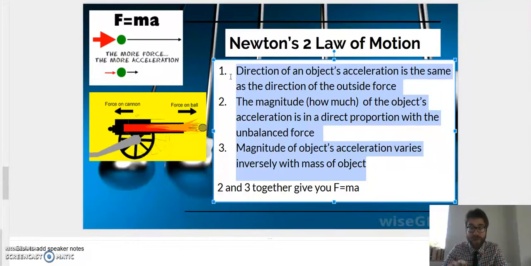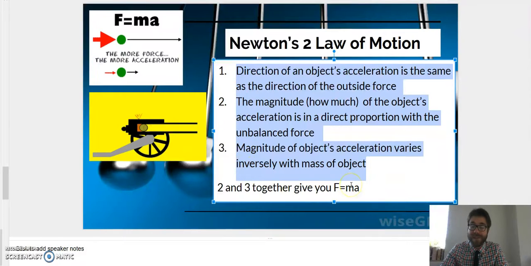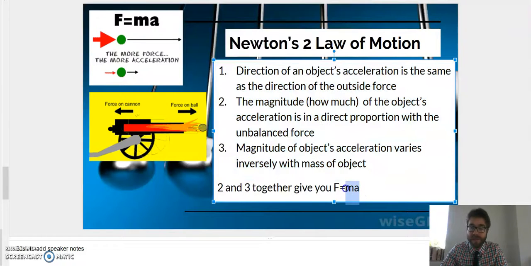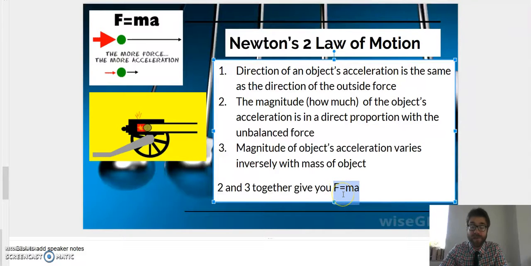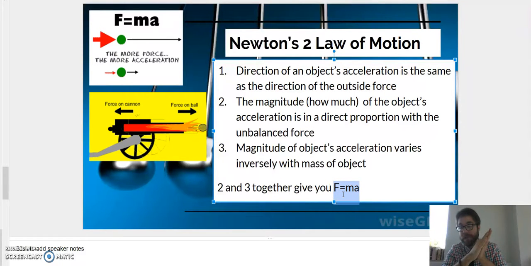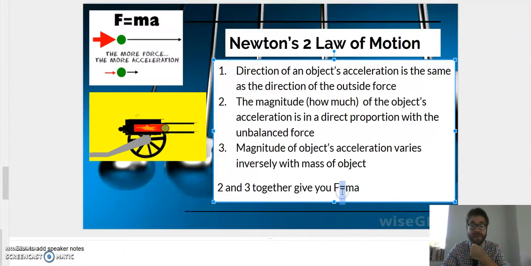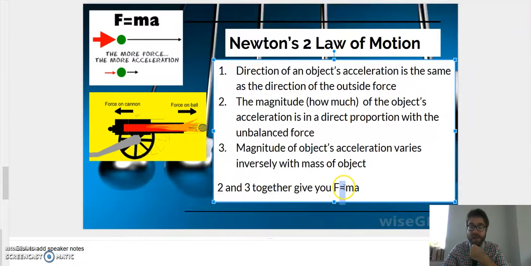What I care about you memorizing is the formula. What the second law is really about is this right here. This is your bread and butter of the second law. The second law of motion tells you that force is equal to mass times acceleration. This right here is the second law. Force is equal to mass times acceleration.